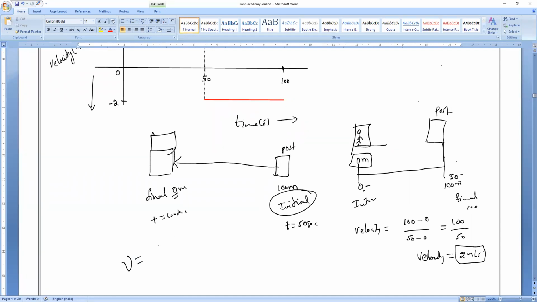So velocity is final minus initial: 0 minus 100 divided by final time 100 minus initial time 50, which is minus 100 divided by 50, which is equal to minus 2 meter per second. Okay, Sanjay? Now at least clear. Yes, sir. That's all, Sanjay.